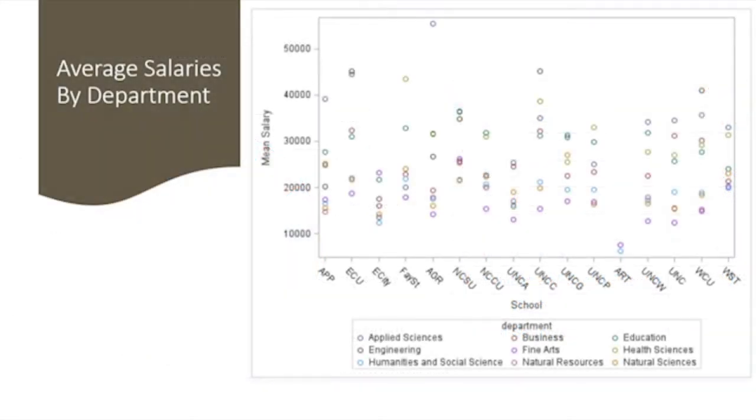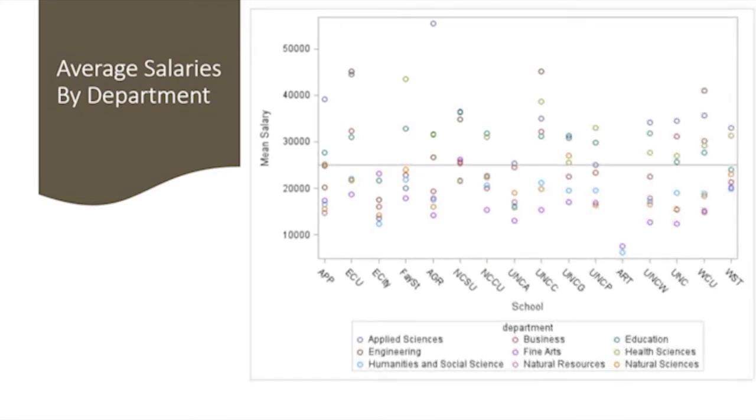This scatter plot shows the average salaries after 1 year for each department at each school. Now let us introduce the cost of living to this graph. In North Carolina, the cost of living on average is about $25,000. So if we add a line at $25,000, the graph looks much more interesting. We will discuss this later on.